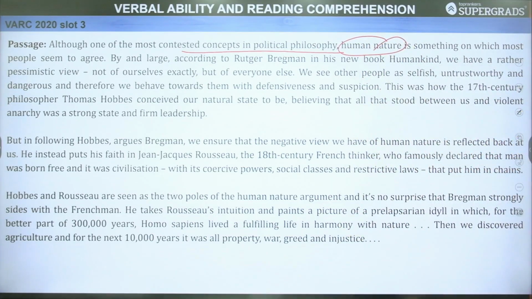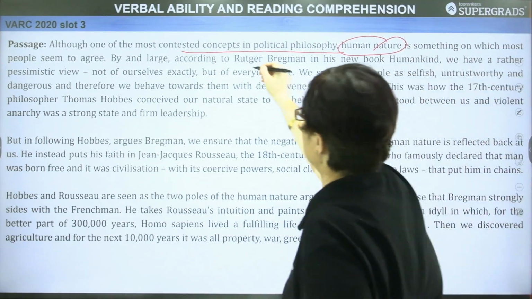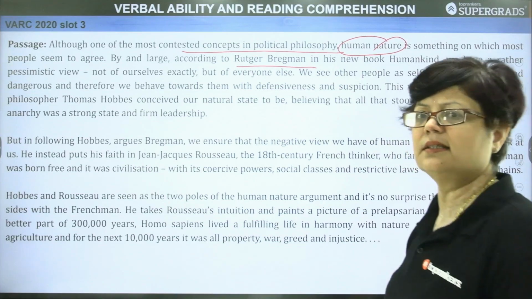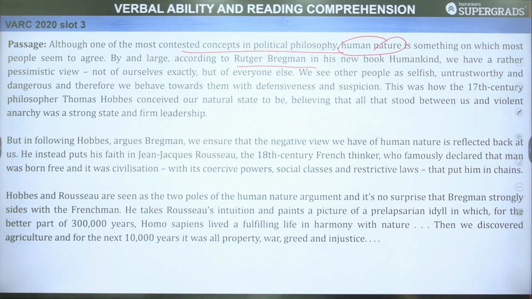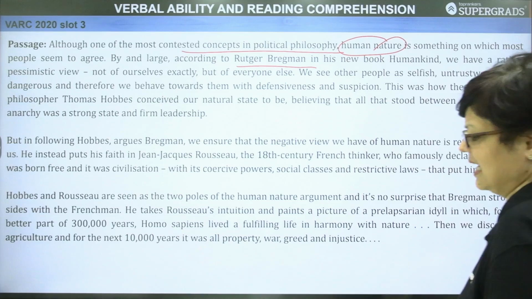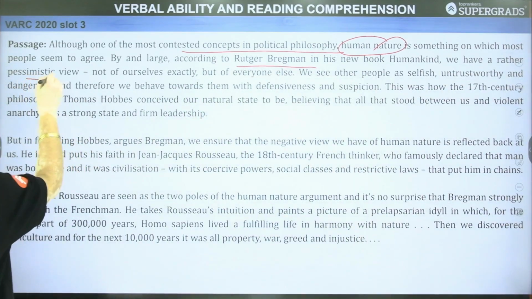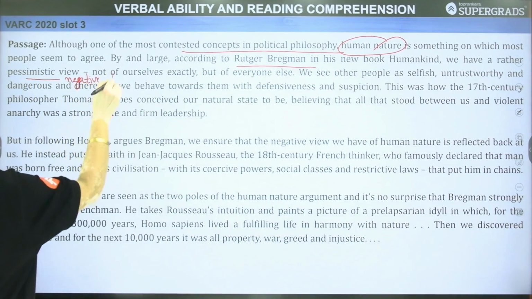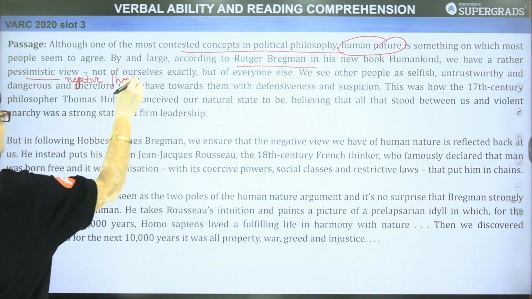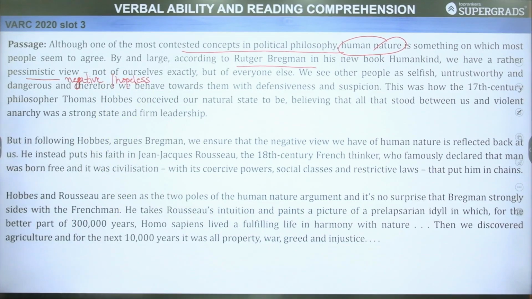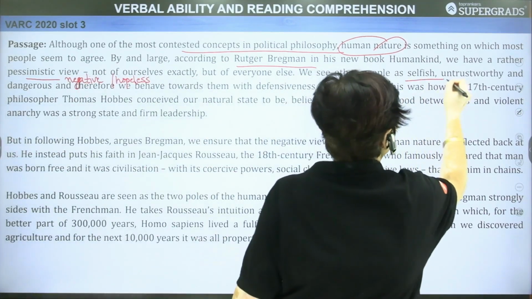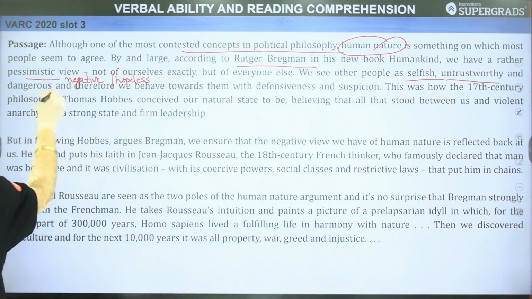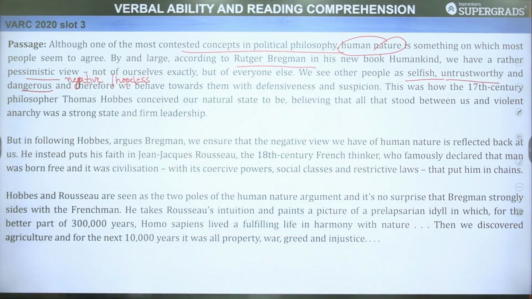By and large, according to Rutger Bregman in his new book Humankind. Rutger Bregman is a Dutch author and philosopher. In his new book Humankind, we have a rather pessimistic view, not of ourselves, but of everyone else. Pessimistic means the one who looks at the negative side of things, or the one who is hopeless.